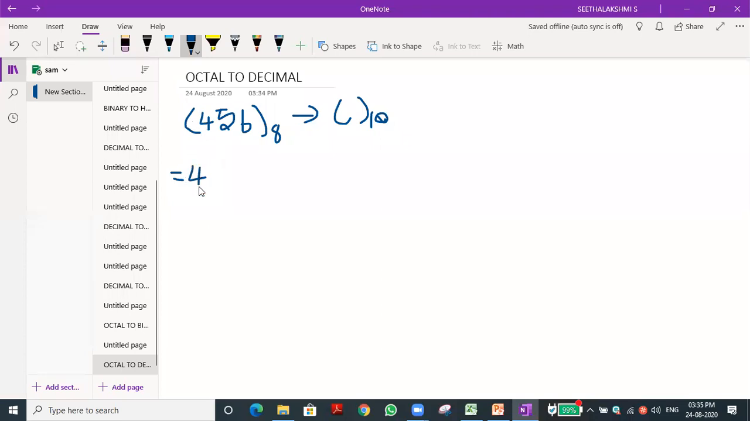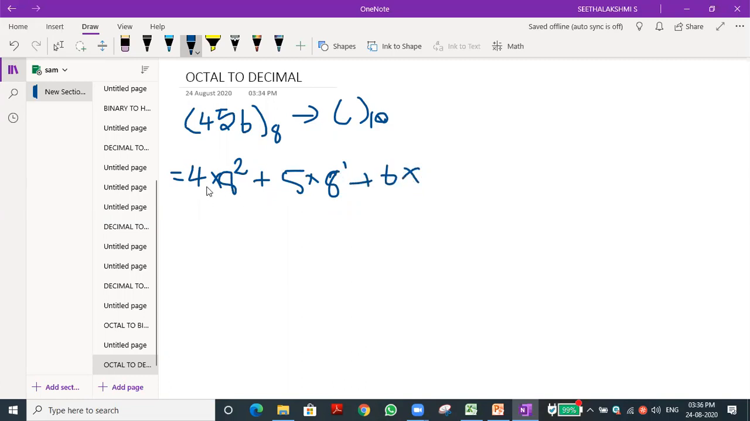4. So 4 into 8 power... What is the n value? How many digits? 3. So n minus 1 formula: 3 minus 1, 2. So 8 power 2. Then next, plus 5 into 8 power 1, plus 6 into 8 power 0.